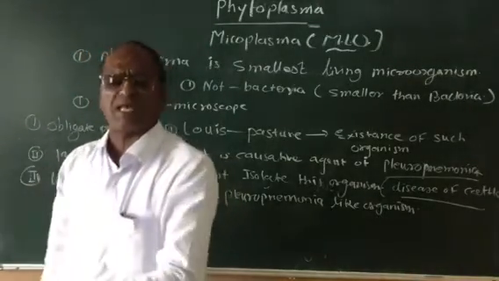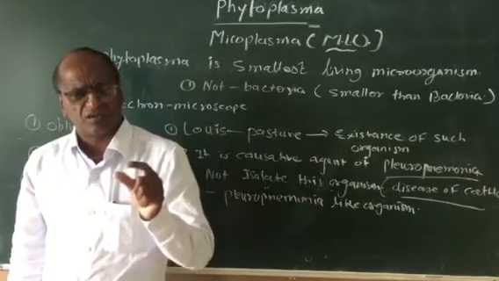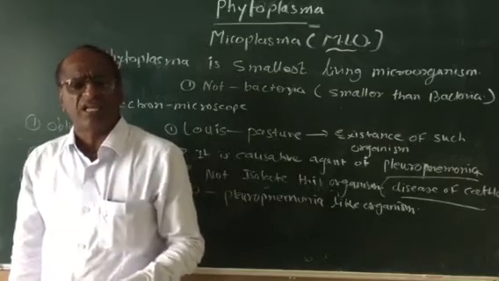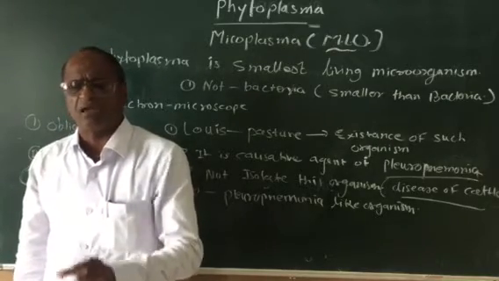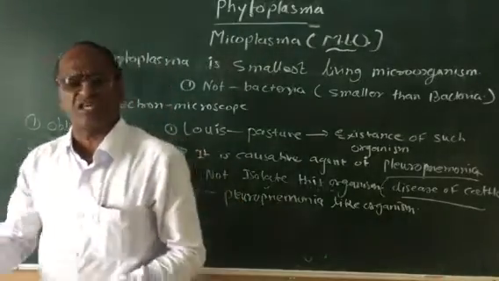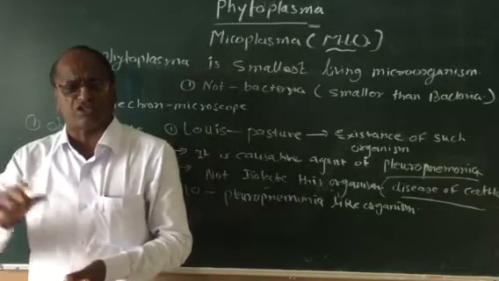This mycoplasma or phytoplasma is a causative agent that is highly pathogenic in nature. They infect the plant and develop serious diseases. Due to these diseases, the yielding capacity of the plant is totally lost.